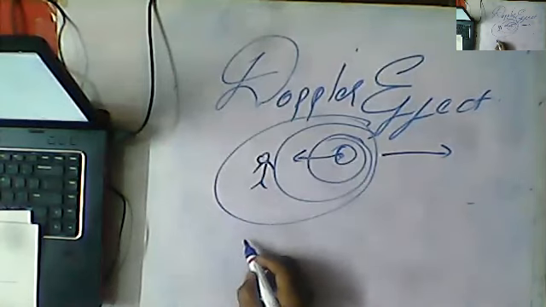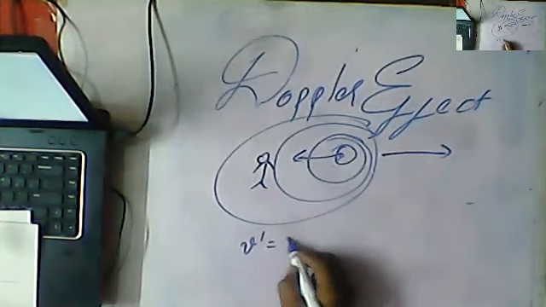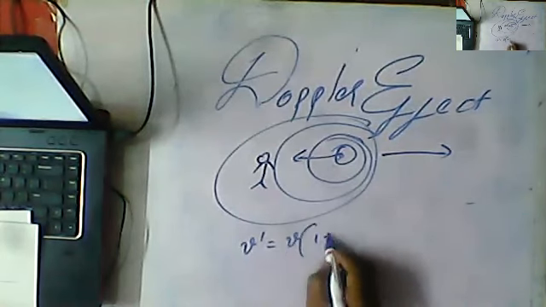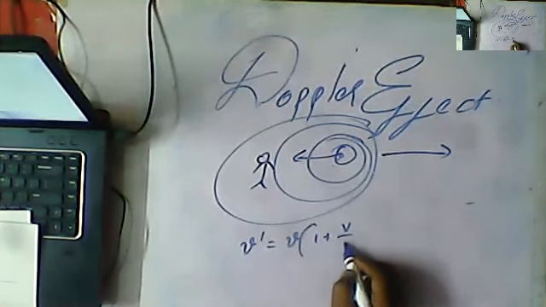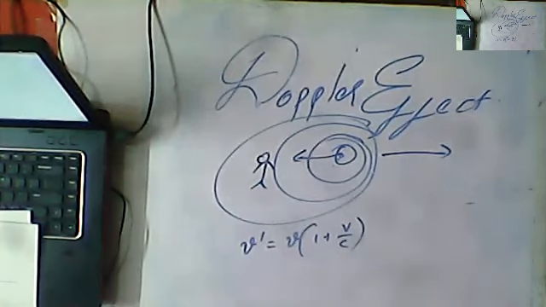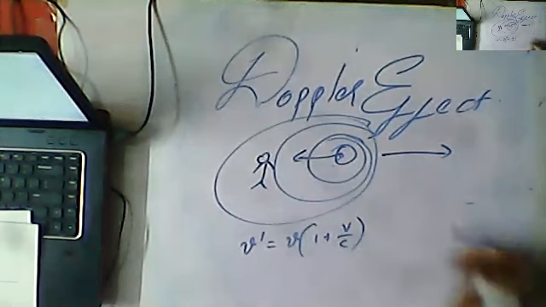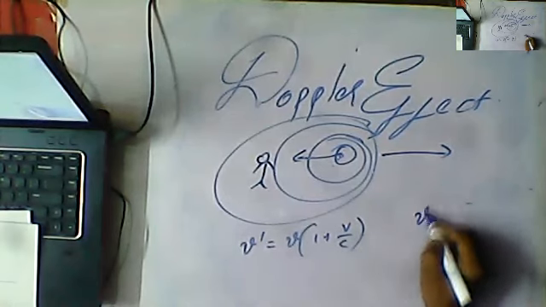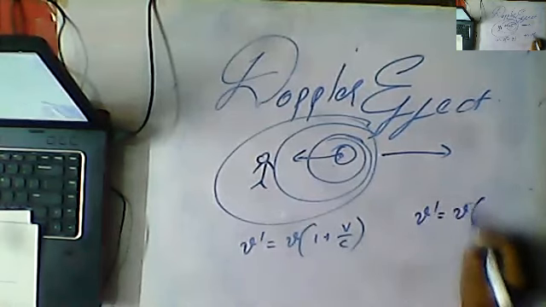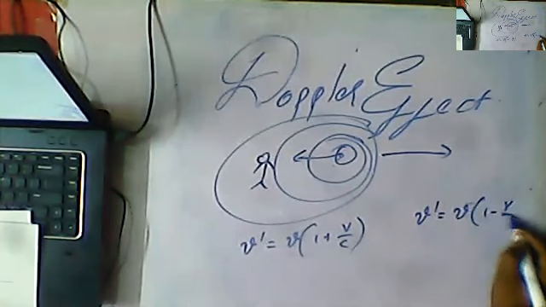So the formula is nu dash equal to actual frequency into (1 plus v by c). When moving away, nu dash is equal to nu into (1 minus v by c).